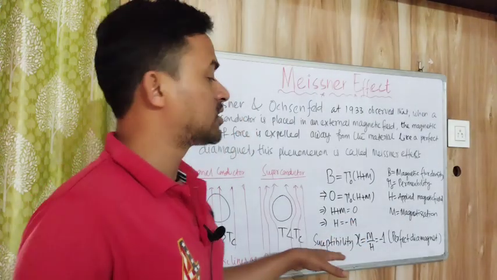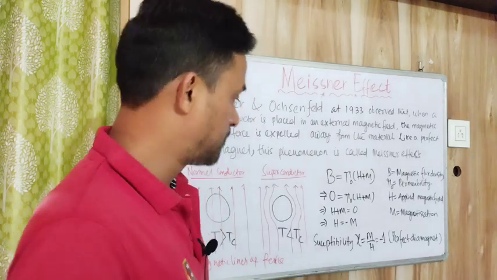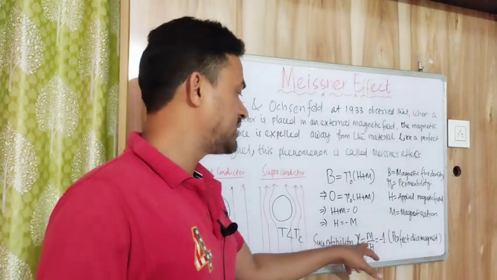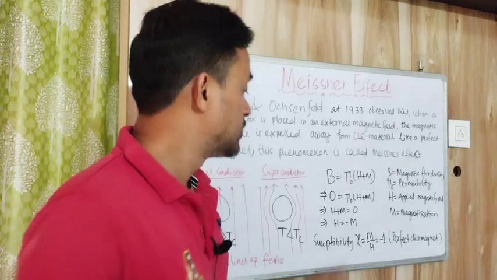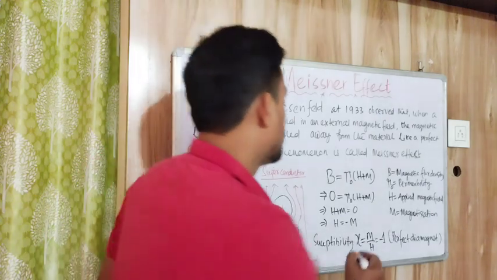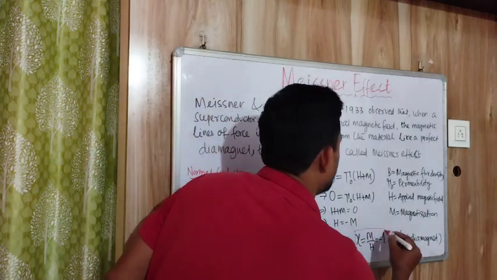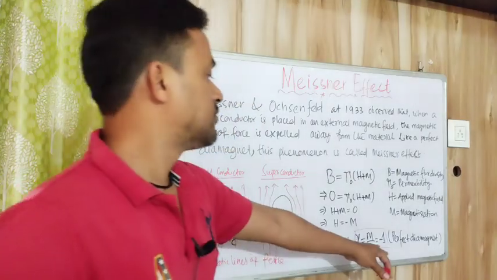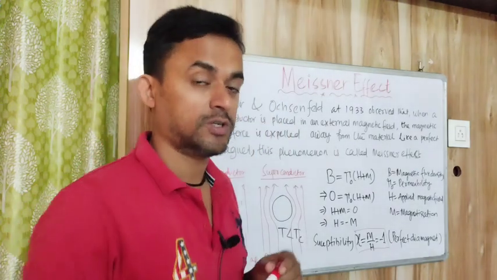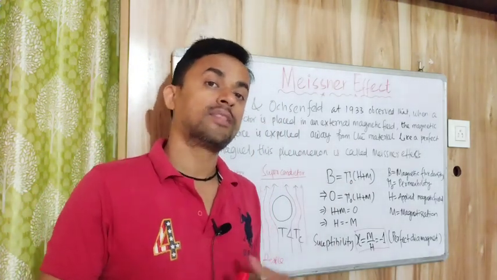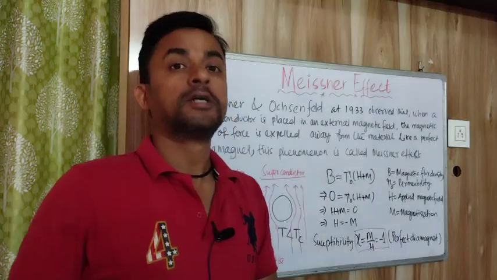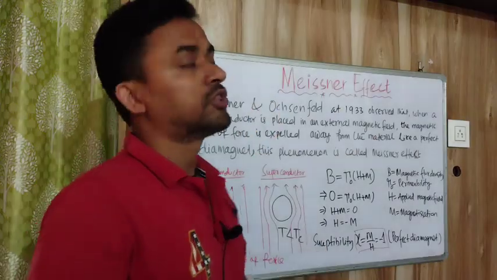There is a factor called the susceptibility in magnetostatics. The susceptibility is defined as M by H, that means magnetization divided by the applied magnetic field. So if we put H equal to minus M, we will get susceptibility chi equal to minus 1. Therefore, it indicates that this material is a perfect diamagnetic material. That means a superconductor has to obey this rule. If there is a superconductor, then it should obey this perfect diamagnetic property. This whole thing is called the Meissner effect.